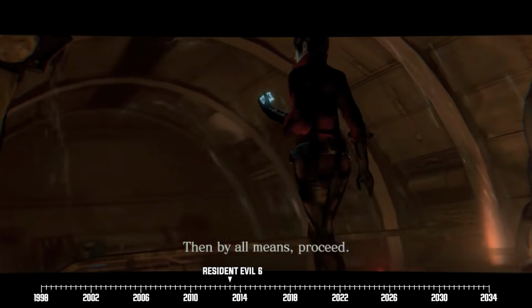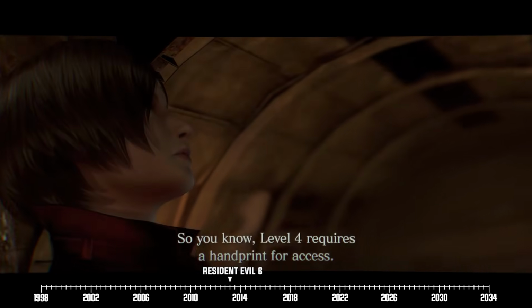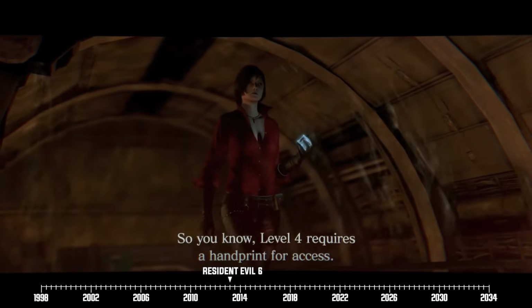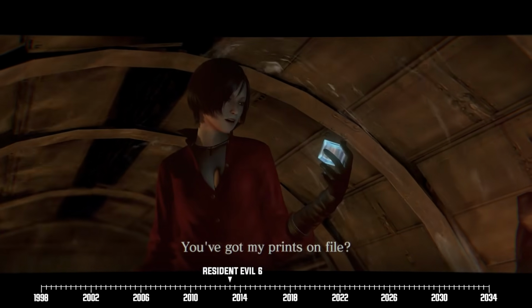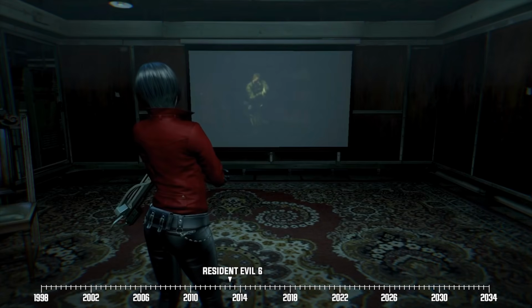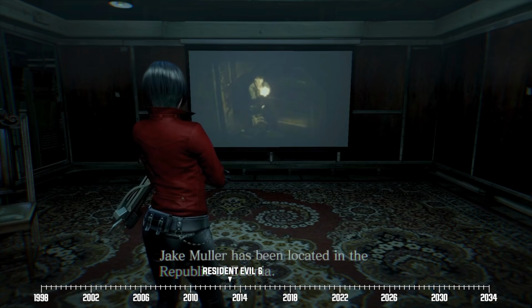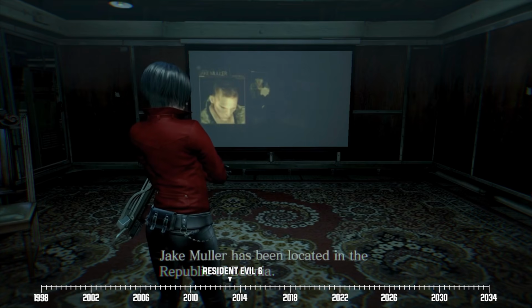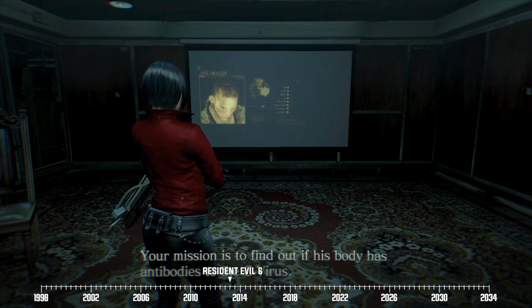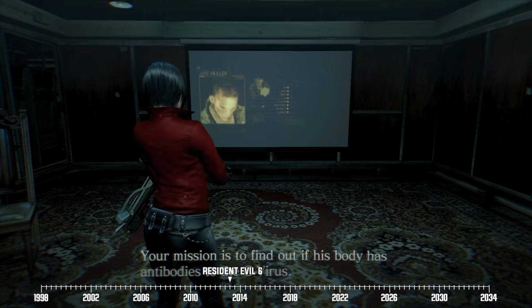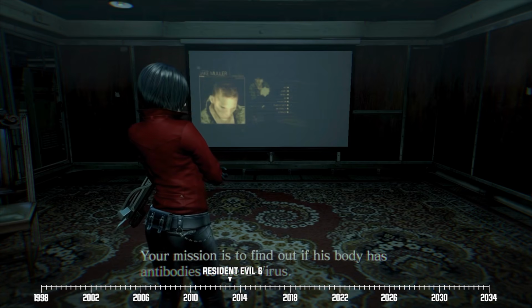Ada takes the bait, and soon reaches the submarine. However, she gets weirded out when she notices that she can easily get past its security systems because her fingerprint is registered with the submarine. Ultimately, Ada gets her so-called prize, a mission from Derek telling her to get her hands on Jake Muller. What's more curious is that this mission had already been given to her half a year ago, but Ada doesn't remember one bit of it at all.